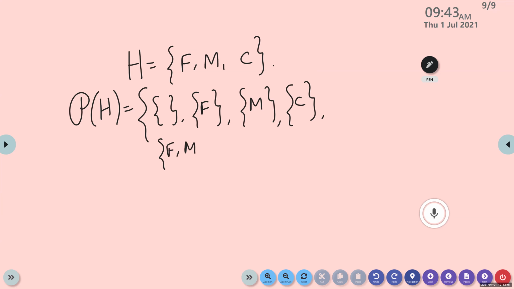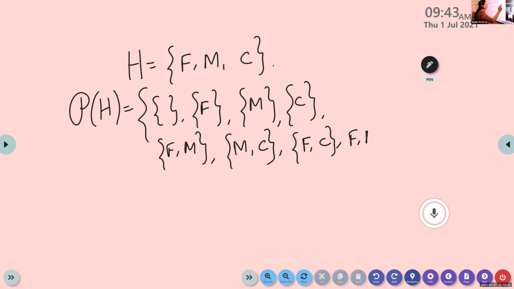Father and mother are there. Child may have gone to school, so mother and child will be there. Father has gone somewhere, then father and child will be there. Mother may have gone to the market. Then sometimes when we go there, all the 3 will be there. So look here, these are the possible subsets.